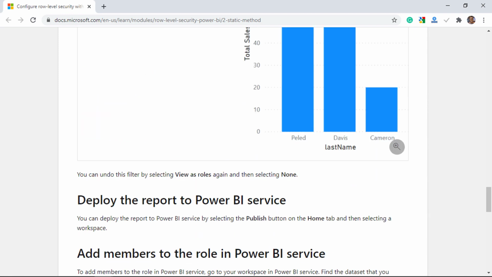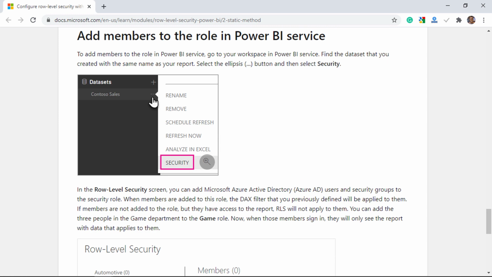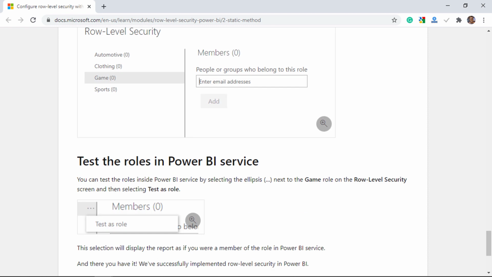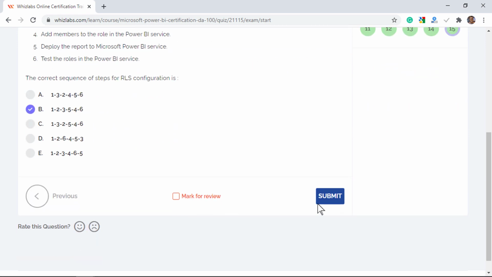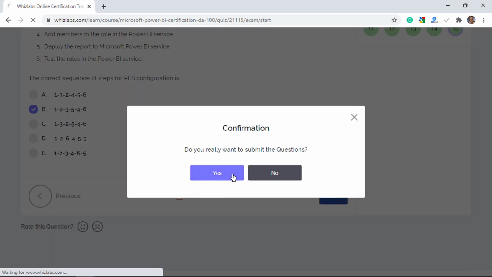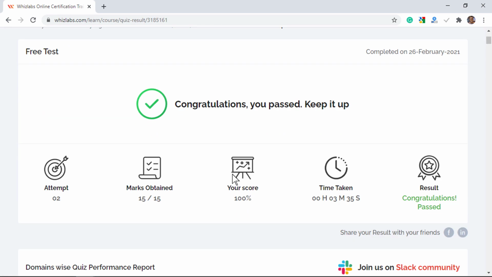Next, deploying the report model to Power BI Service. Fifth step will be adding members to the role in Power BI Service. And finally, testing the roles inside Power BI Service. Option B is the right answer. Once you are done, submit the test and you can verify your performance from the result.